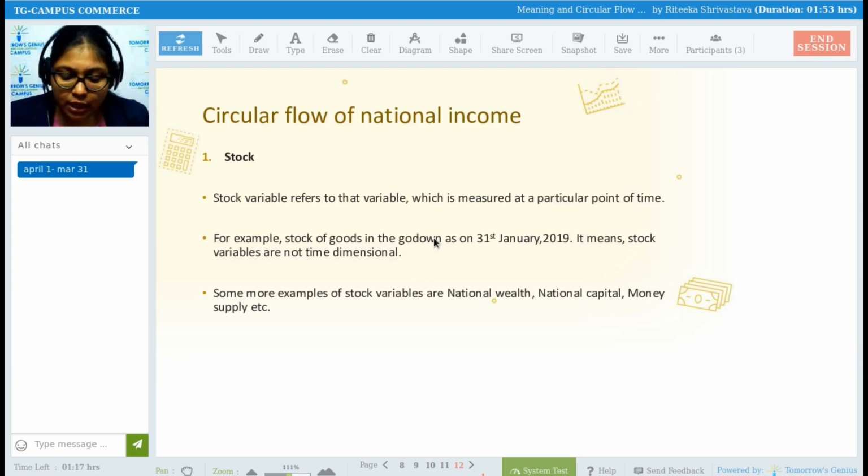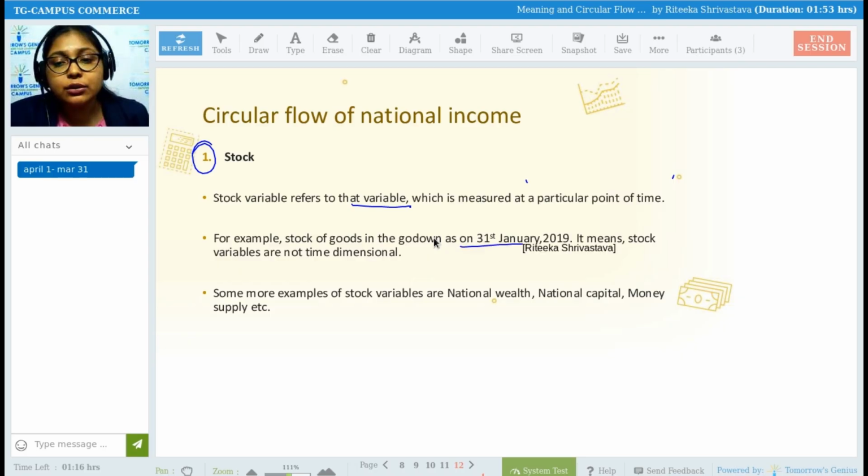First is stock. What is stock? A stock variable refers to that variable which is measured at a particular point of time. Everything which you measure at a particular point of time is called stock.